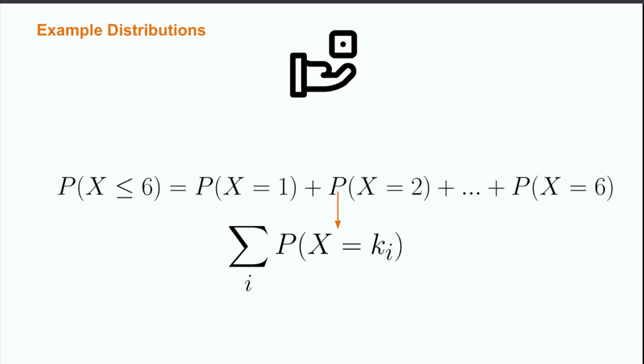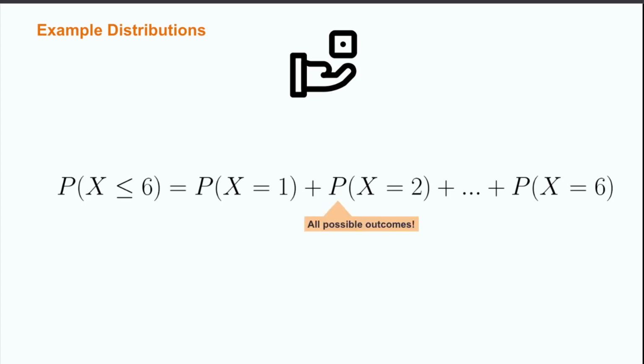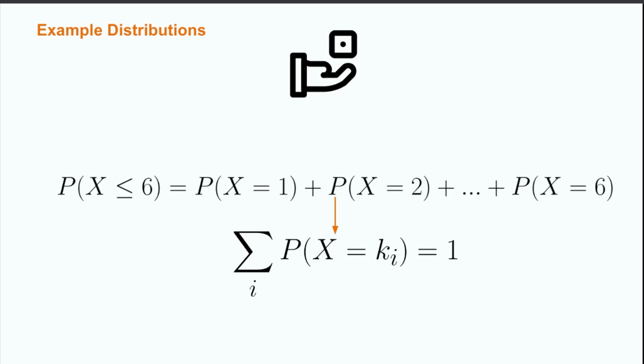With P of x less than or equal to 6, we can do this two ways. First, we could theoretically sum up the probabilities of each outcome up to 6, giving us the probability of x equal to 1 plus the probability of x equal to 2, and so on up to 6. This, of course, is possible, and we'll just see us adding fractions. However, we can notice that the outcome here is the same thing as the sum over all the possible outcomes. And by rule 1, we know that this is just equal to the total value of the probability, or 1.